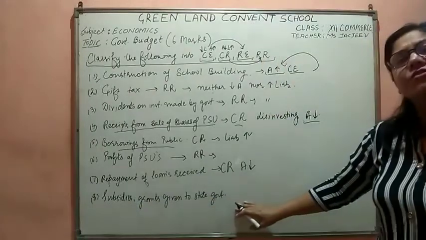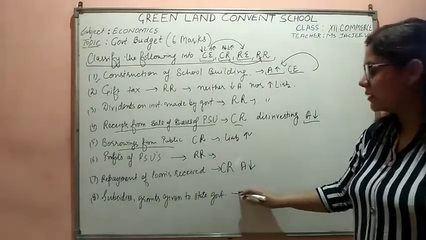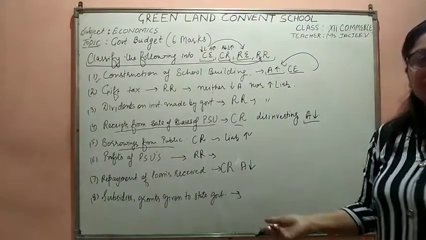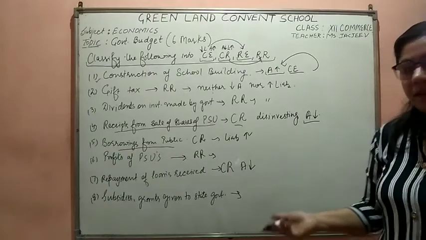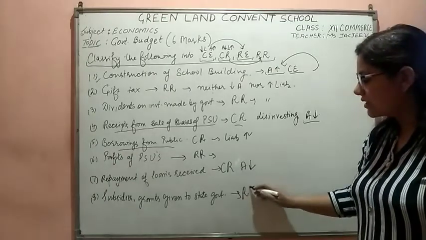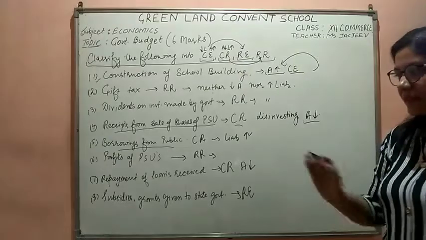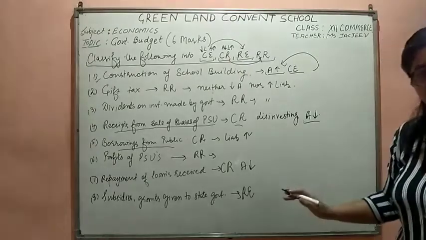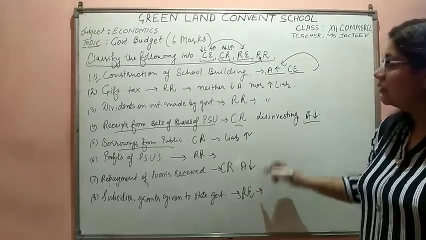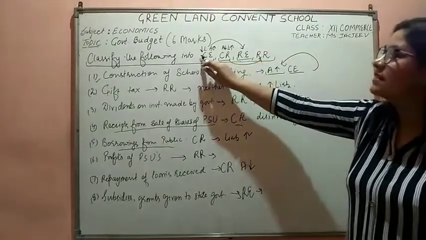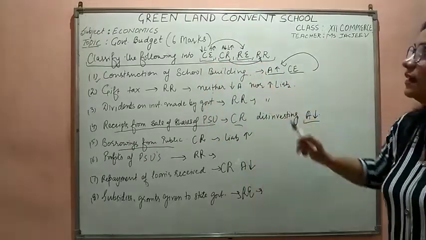Subsidies or grants given to the state government. When it is giving the subsidies or grants, it means it does not have to take them back. So it would be revenue expenditure. The subsidies are given to the state government. For revenue expenditure, you would write that it neither decreases the liability nor increases the asset.